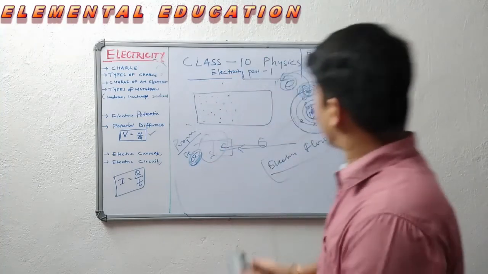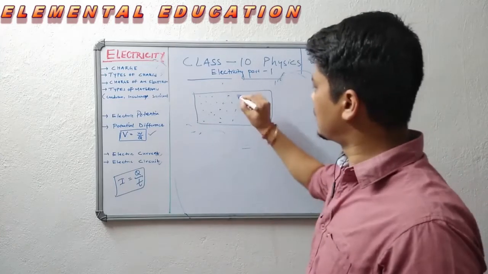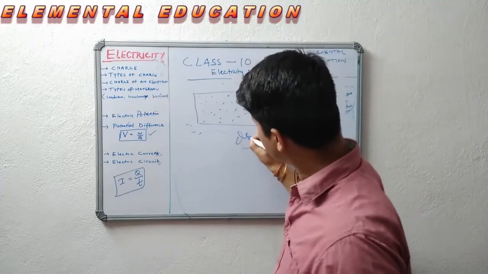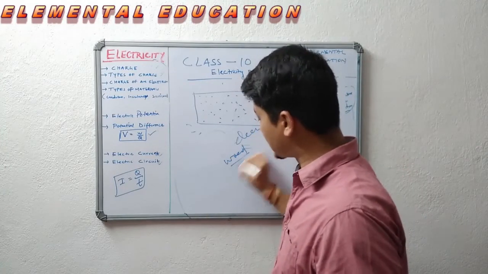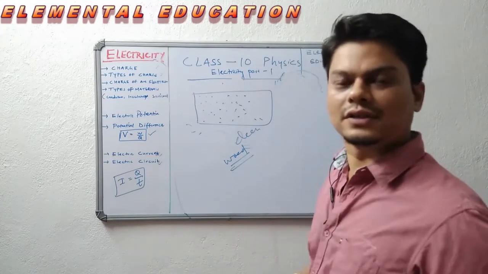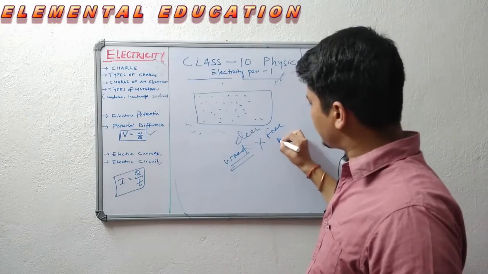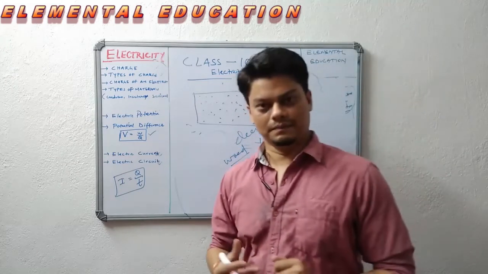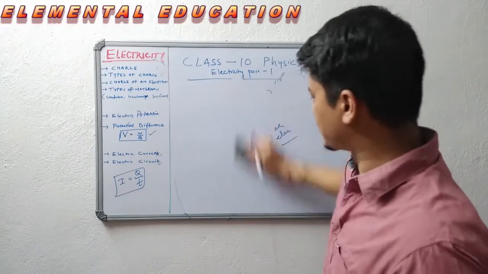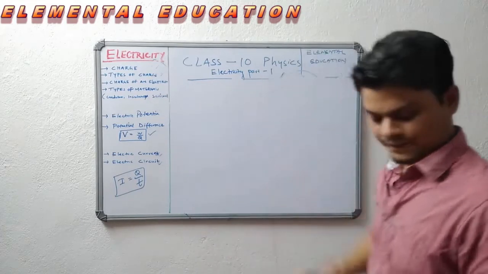Suppose you take wood, all the atoms are tightly packed. But even if wood atoms have all the electrons that are needed, they don't have free electrons, which contribute to electricity flow. If it doesn't have free electrons, there won't be any conductivity. So now we understood what a free electron is, how electricity flows inside the material, and what contributes to the property.